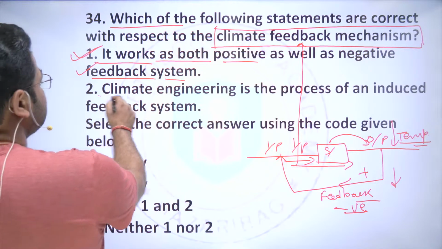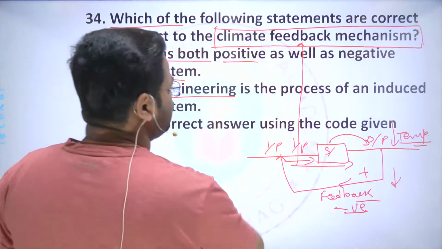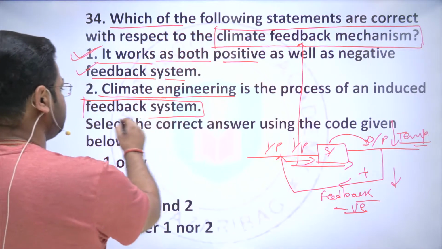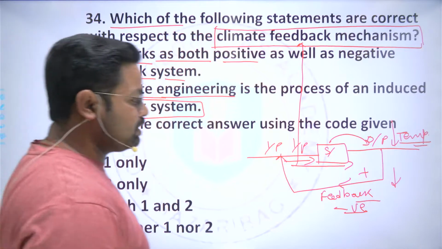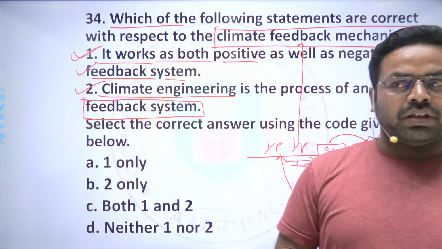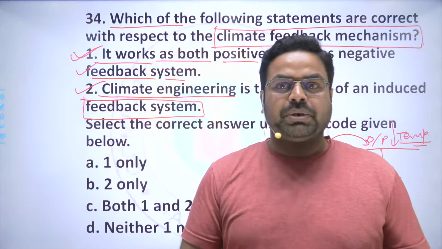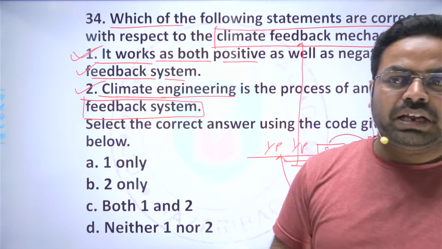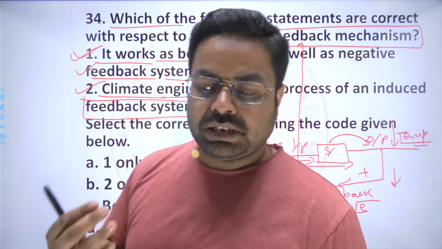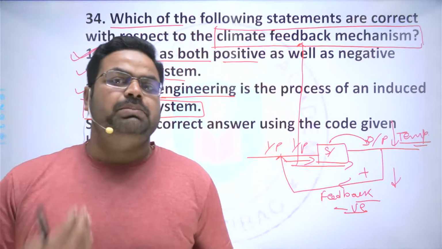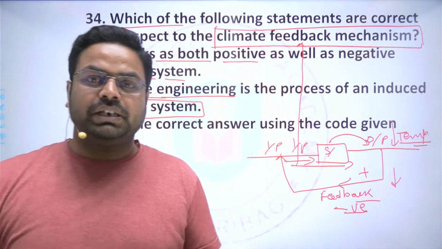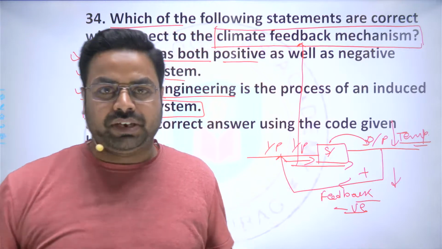And next is, climate engineering is a process of induced feedback system. This is again a correct statement, because in climate engineering, various aerosols are sprayed in the atmosphere to increase the albedo, to reduce the insolation on the surface of the earth, and through that it is attempted to reduce the effect of climate change and the greenhouse gas effect.